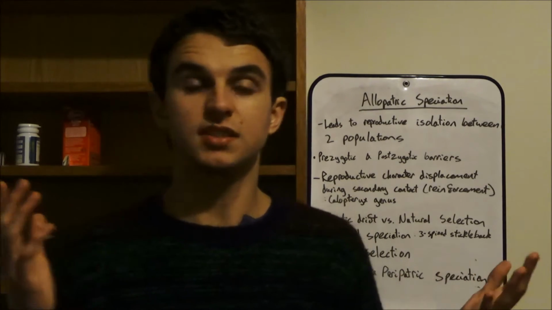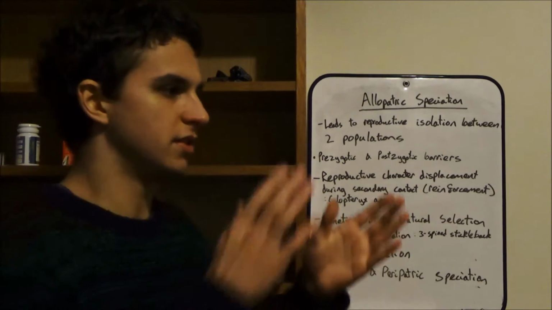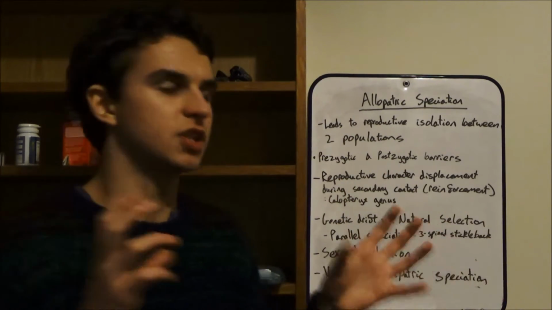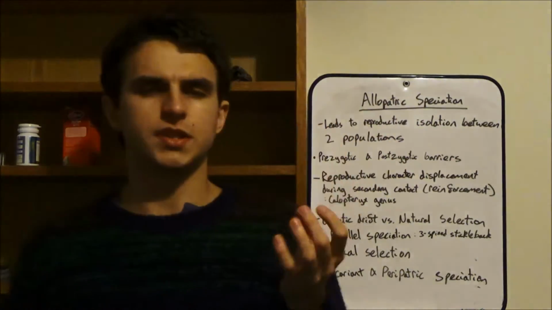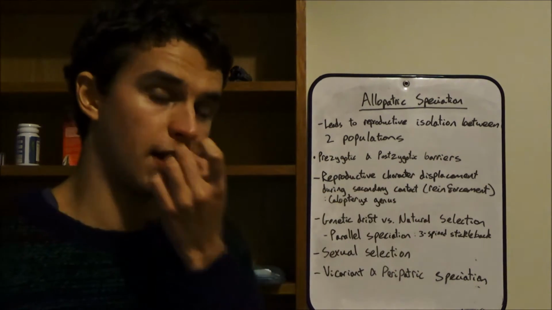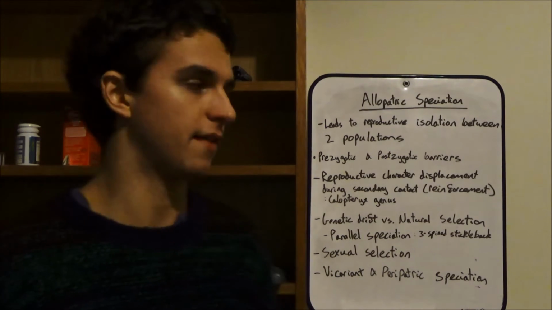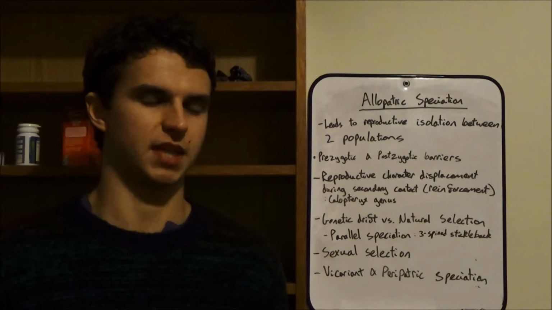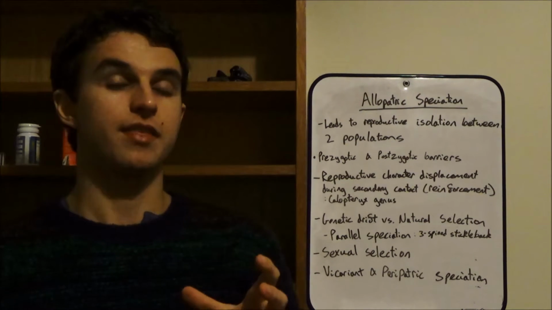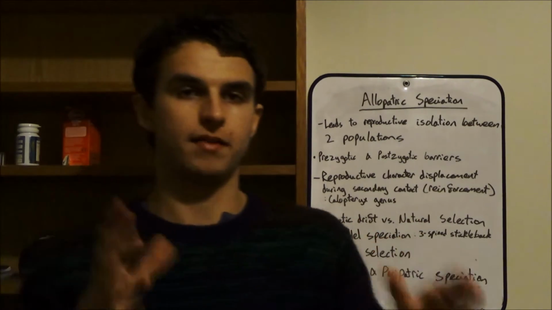It could be just a fallen branch for some smaller animals that would split the population into two, so the two populations were reproductively isolated. Now, of course, there are many other types of barrier that would separate two populations, so it doesn't have to be a physical, geographical barrier. So we have these things called prezygotic or postzygotic barriers. Now, they sort of speak for themselves. So prezygotic barriers are barriers that occur before mating happens, and postzygotic barriers are barriers that form after mating.